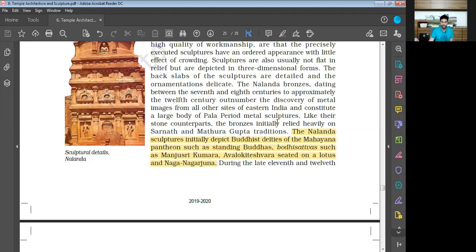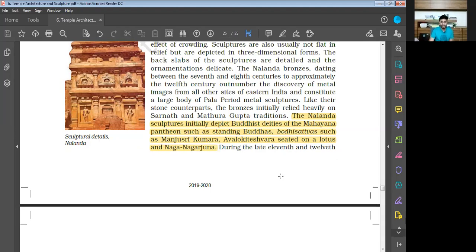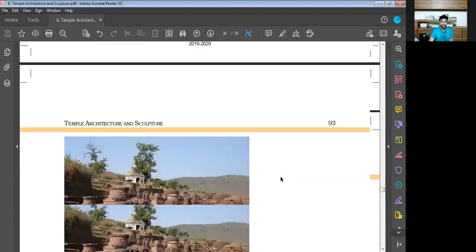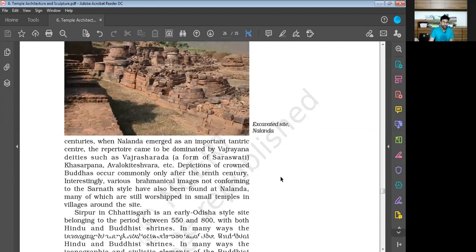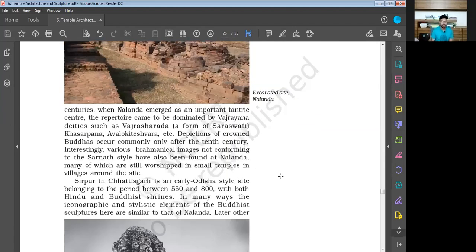During the late 7th and 12th centuries, when Nalanda emerged as an important tantric center, the repertoire came to be dominated by Vajrayana deities. It is important for you to remember the names of these Vajrayana deities.